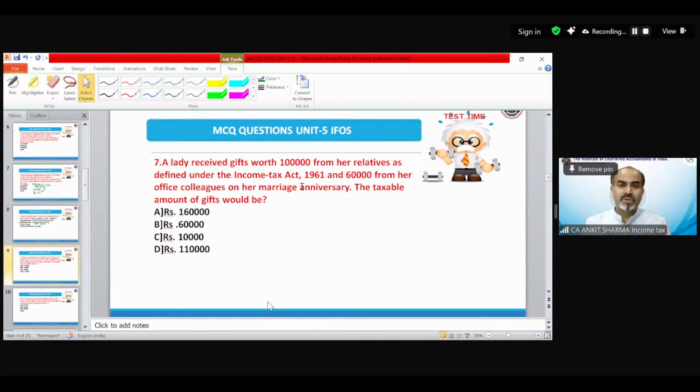Okay, moving on to some complicated question. A lady received gift worth rupees 1 lakh from her relatives as defined under the Income Tax Act 1961 and 60,000 from her office colleague on her marriage anniversary. What would be the taxable amount in this case?